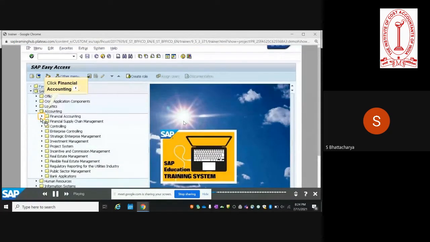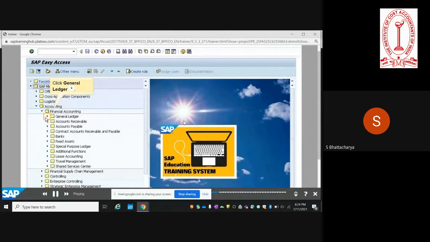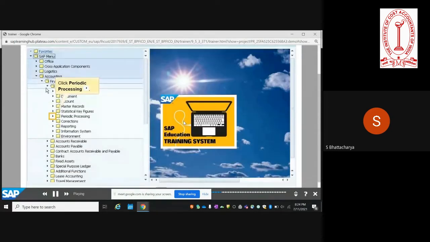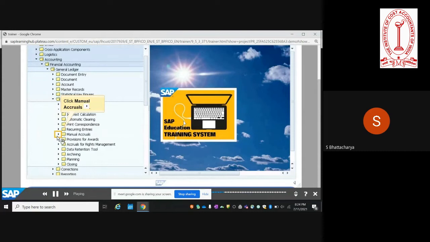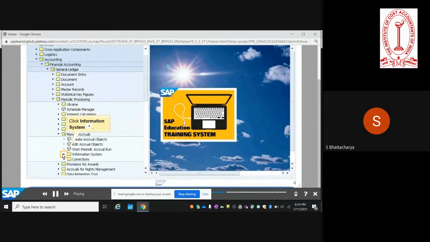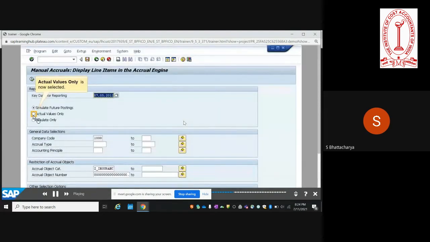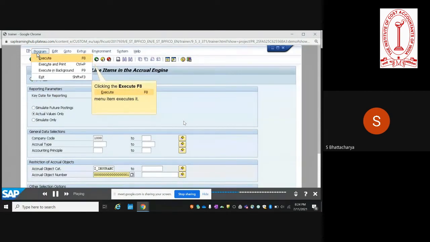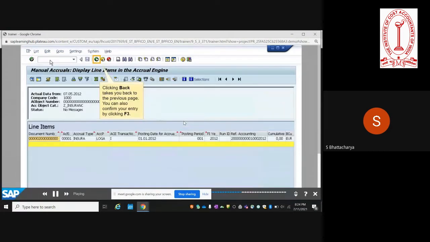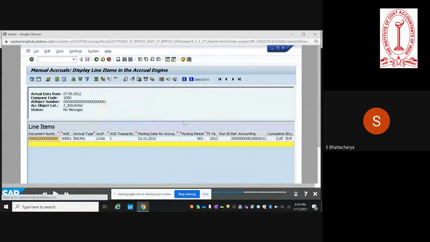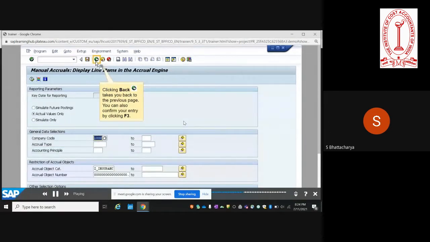So now we'll see how the posted entry looks like. Once again, you go to manual accruals and then information system and click on this option, display posted accruals. So I'm going for the option which displays the line items in the accrual engine. And I want to see the actual values. So I execute the program. And then I see the actual line item and the document date and the other details.